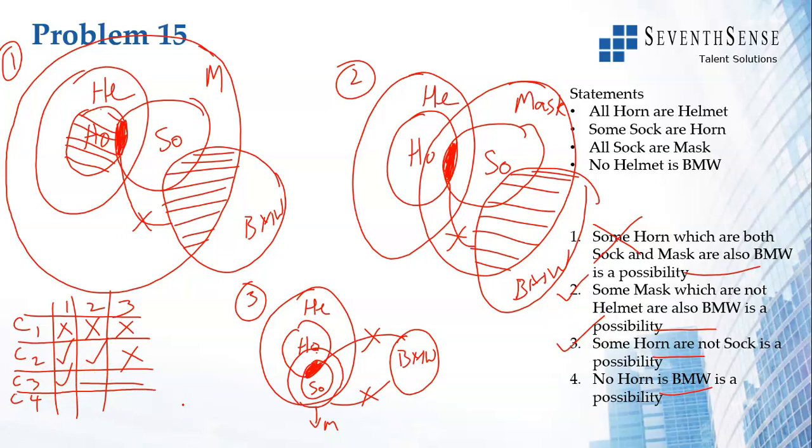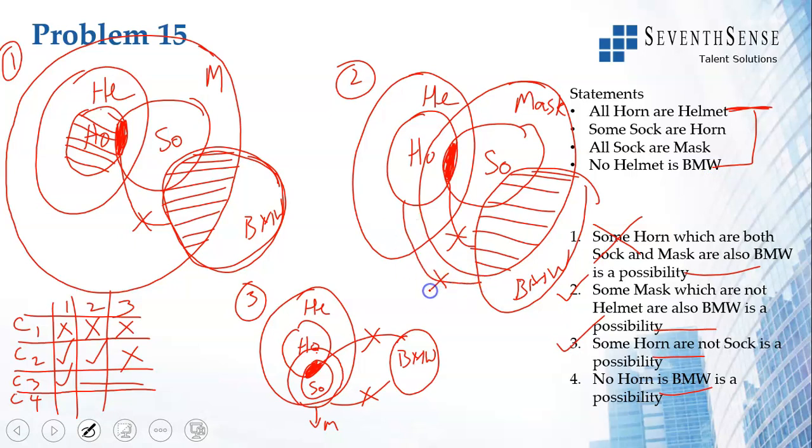No horn is BMW is a possibility. If you see this entire BMW, it's not a horn. No helmet is BMW, so horn can't be BMW because horn will be within helmet. No horn is BMW is a possibility. It is guaranteed. So no horn is BMW.